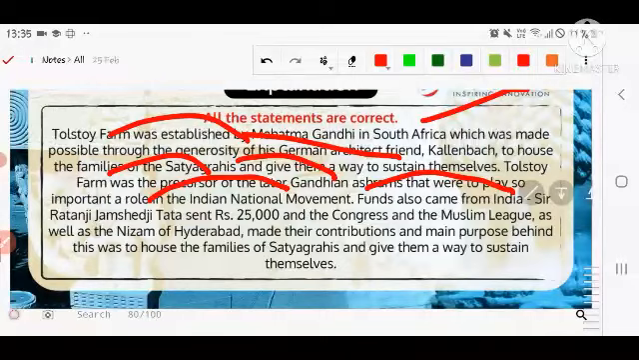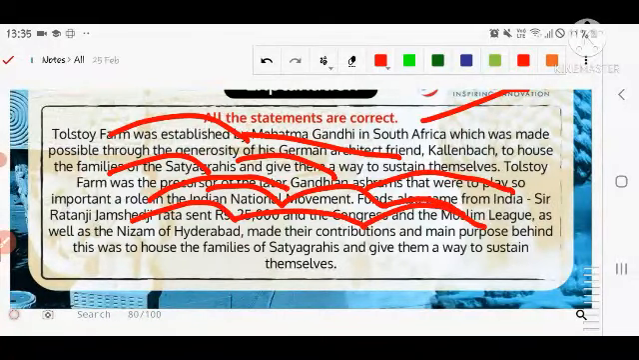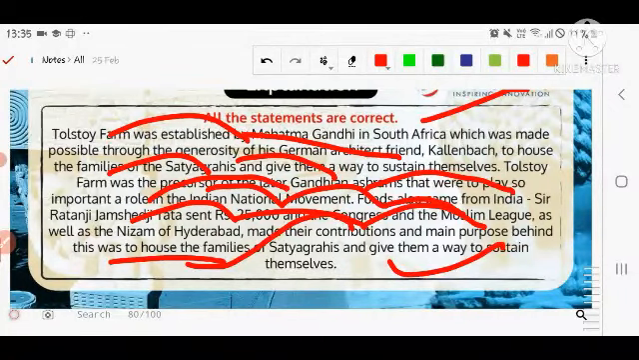Sir Ratanji Jamsetji Tata gave 25,000, and the Congress and the Muslim League as well as the Nizam of Hyderabad made contributions. The main purpose behind this is to house the families of satyagrahis and give them a way to sustain themselves. So do you remember this fact?